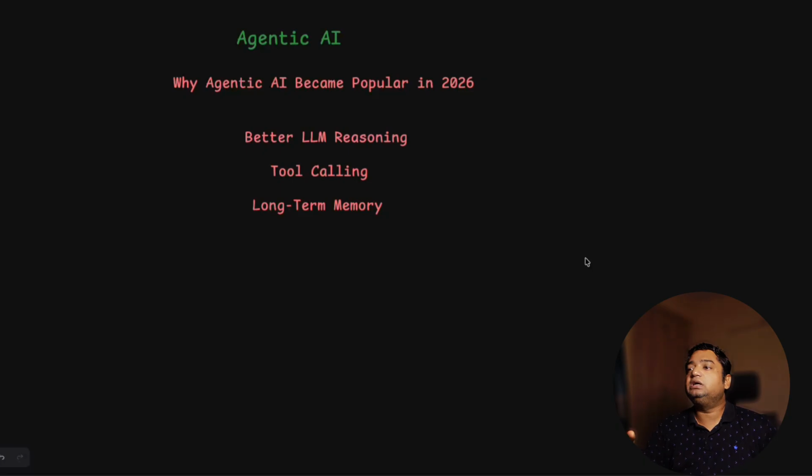So these are the three very important reasons. There may be multiple reasons for agentic AI being so popular, but these three are the biggest: LLM capability has increased, tool calling capability has come up, and long-term memory. Earlier it was a short-term memory capability, but now we have long-term memory which can be infused into the agentic AI application.